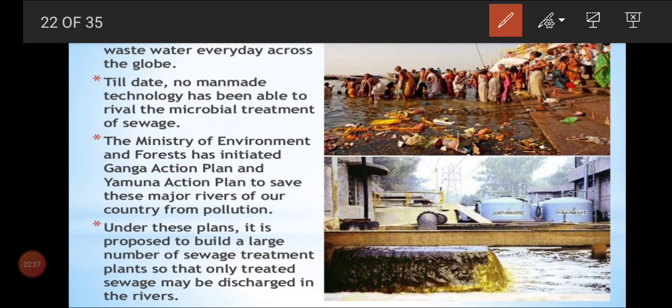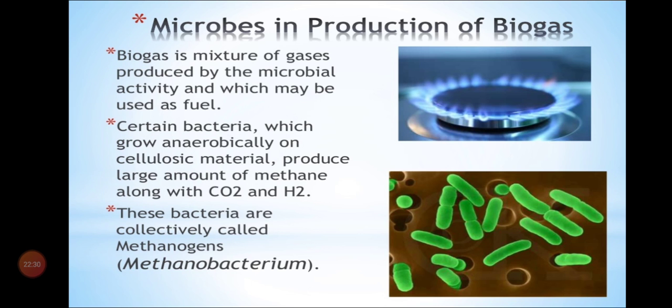Is that clear, children? So that's all about the microbes in the sewage process. Primary treatment, secondary treatment, and the BOD concept are important. More BOD means more polluted. Less BOD means less polluted. And microbes play a very important role by forming flocs, and it can be done with the agitator and air compressor. And what are the two plans introduced by the government? The Ganga Action Plan and Yamuna Action Plan we have learned. So in the next class or next video we shall start microbes in production of biogas. Thank you, children.